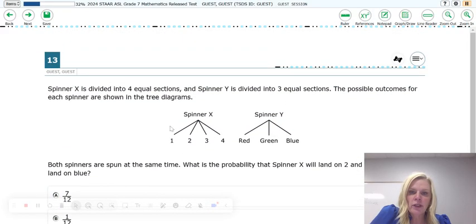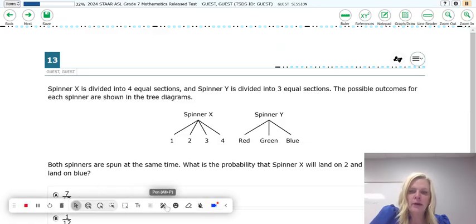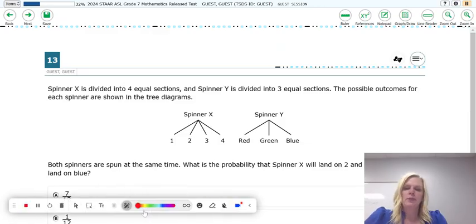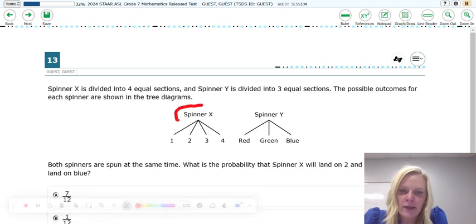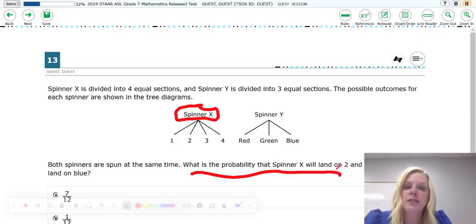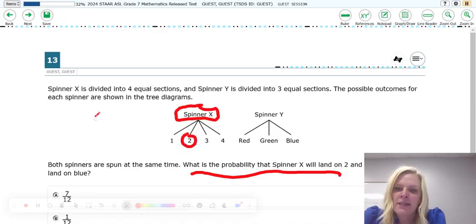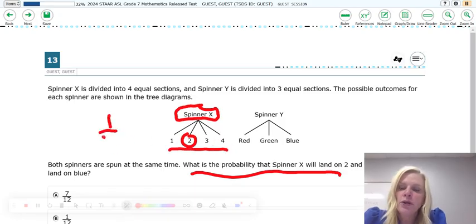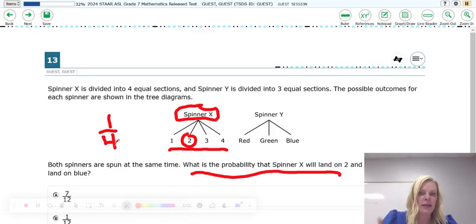All right, so what we're going to do is look at the possible outcomes here. We'll look at spinner X first. The question is asking what is the probability that it will land on 2? Now there's only one 2 here, so there's only one opportunity that spinner X will land on 2 out of 4 total outcomes, because spinner X could get a 1, a 2, a 3, or a 4. So the probability of getting a 2 is 1 out of 4.